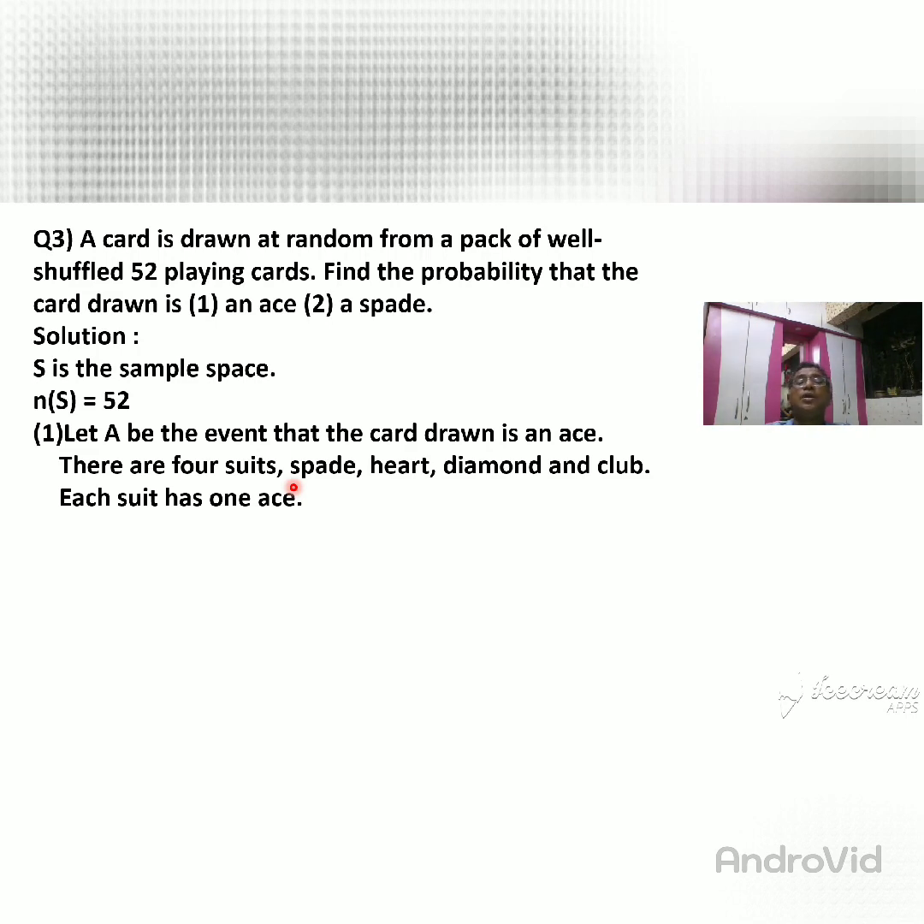So the first suit, spade, has an ace. Another, heart, has an ace. Another, diamond, has an ace. And the last, club, also has an ace. So how many suits? 4 suits. So the number of aces is equal to 4.